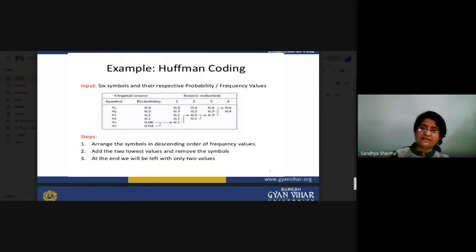You can see here, at last we are left with only two probabilities, and we will mark them as 0 and 1. So arrange the symbols in descending order of frequency value. You always have to maintain your data in descending order.